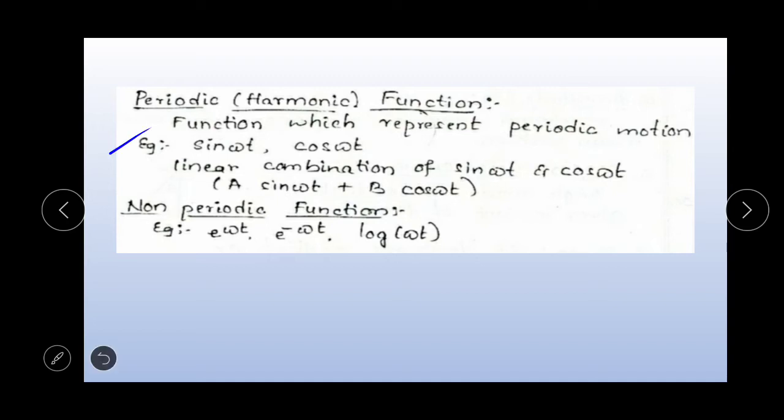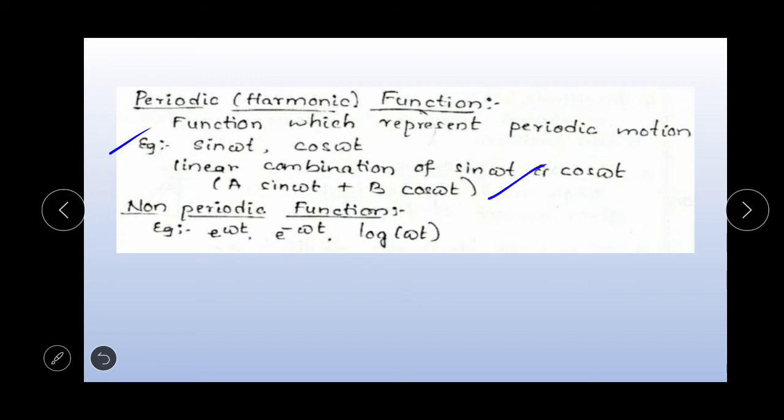Consider the examples of periodic motion. You will understand this concept in later slides. The examples for periodic functions are sin omega t, cos omega t, and the linear combination of sin omega t and cos omega t, that is a sin omega t plus b cos omega t.